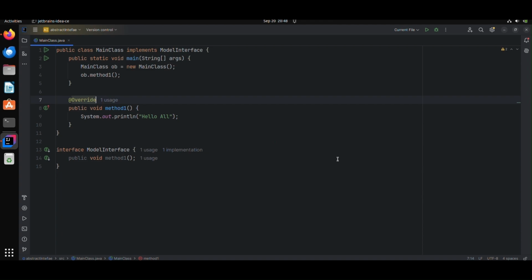For example, here we have an interface called ModelInterface. We have just one abstract method, method one. But if I want to call that method, I need to implement this interface and override this method in my class. A lot of things I need to do just to call one simple method in the interface.